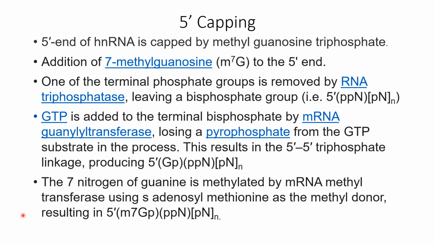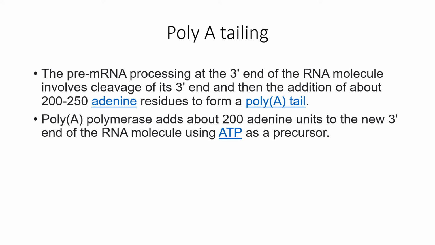And at the same time the 7th nitrogen of guanine is methylated by mRNA methyl transferase, and for acting as a methyl donor we have S-adenosyl methionine. So what we have at the end of this 5' capping is an mRNA which has an additional methyl guanosine at its 5' end. Now, just like the changes that happen in the 5' end, the 3' end also undergoes a major change which is called poly-A tailing. So in the pre-mRNA, at its 3' end, a large number of adenine residues are added.